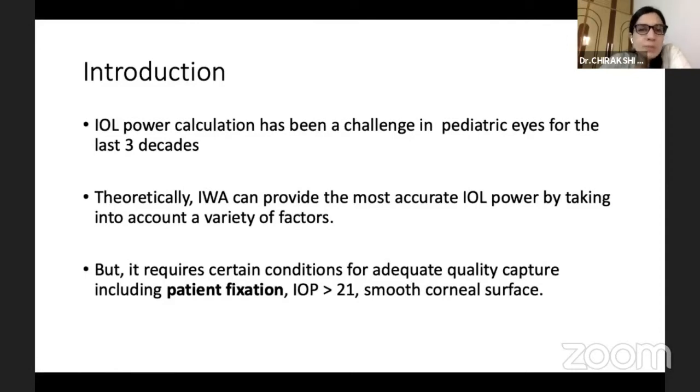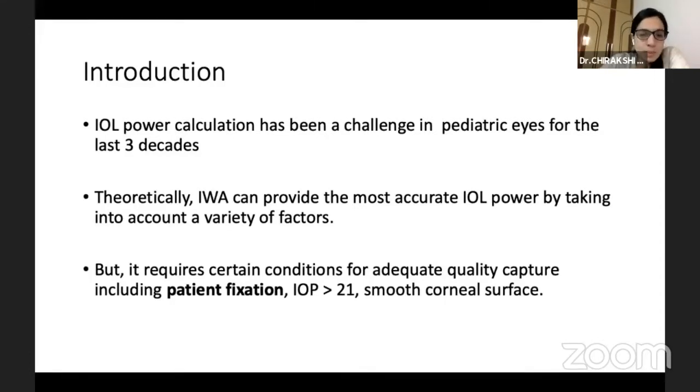IOL power has been a challenge in pediatric eyes for the last 3 decades. Theoretically, intraoperative wavefront aberrometry can provide the most accurate IOL power, taking into account a variety of factors, but it requires certain conditions for adequate quality capture, including patient fixation, IOP more than 21, and smooth corneal curvature. So in pediatric eyes, this criterion, patient fixation, cannot be met.